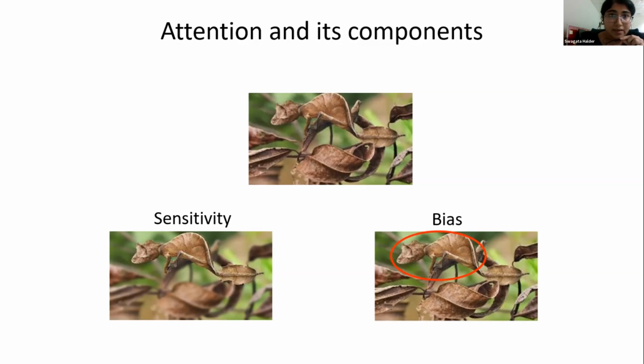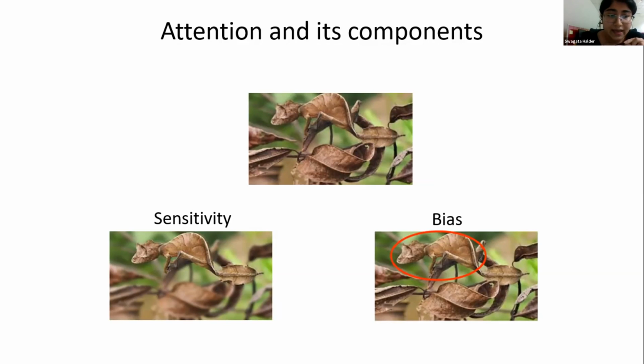Let me give you an example which will help you understand it better. Imagine you are in a jungle and there is a chameleon. You are a prey of this chameleon. In this situation, attention can help you in two ways. You could enhance your sensitivity, which will help you perceive the stimulus better and more clearly.